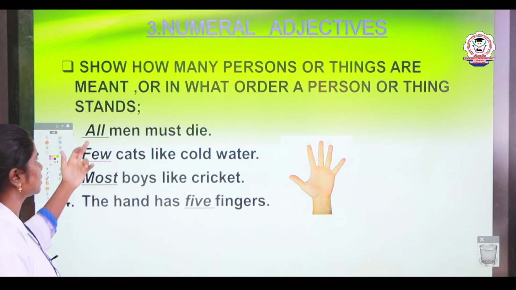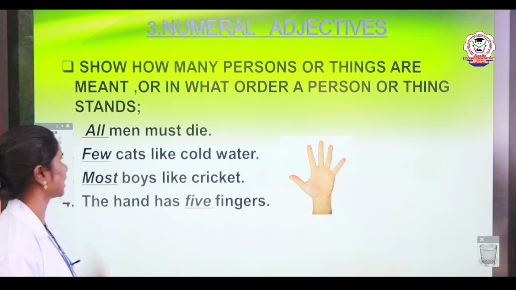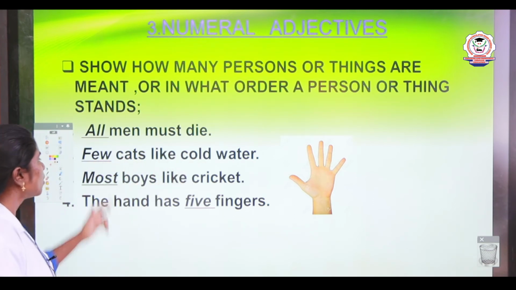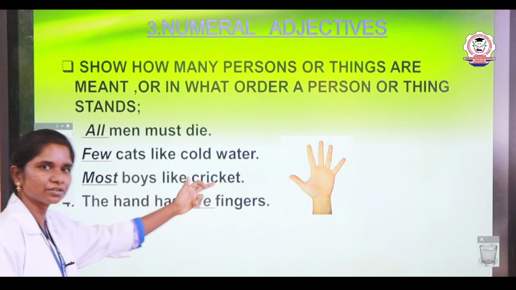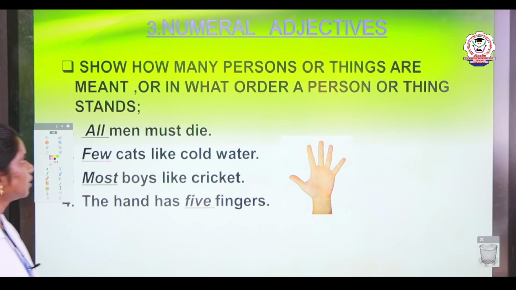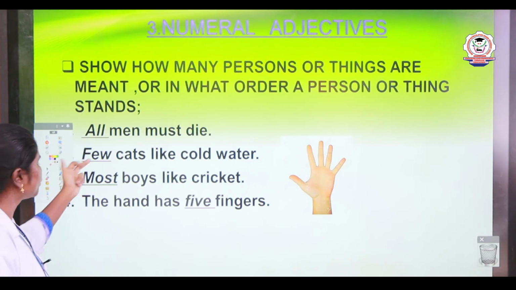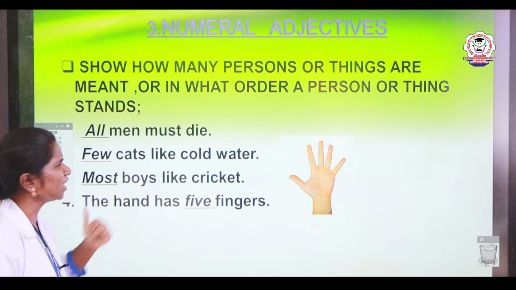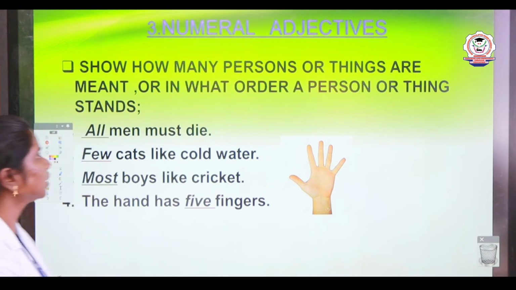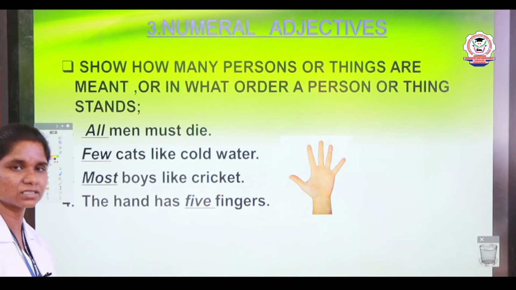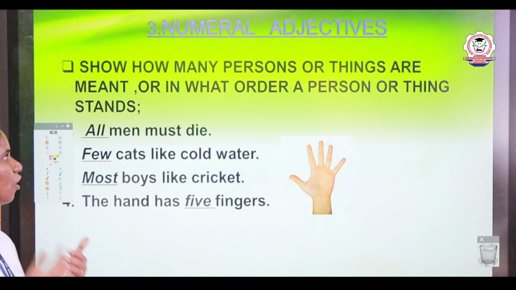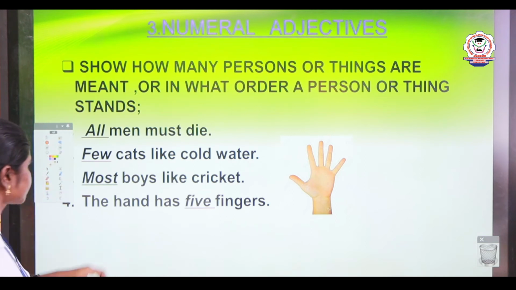The first one is, all men must die. Few cats like cold water. Most boys like cricket. The hand has 5 fingers. Here, all, few, most, 5, they are telling us the numbers. They are talking about the persons, how many things, or how many birds or animals are meant here.